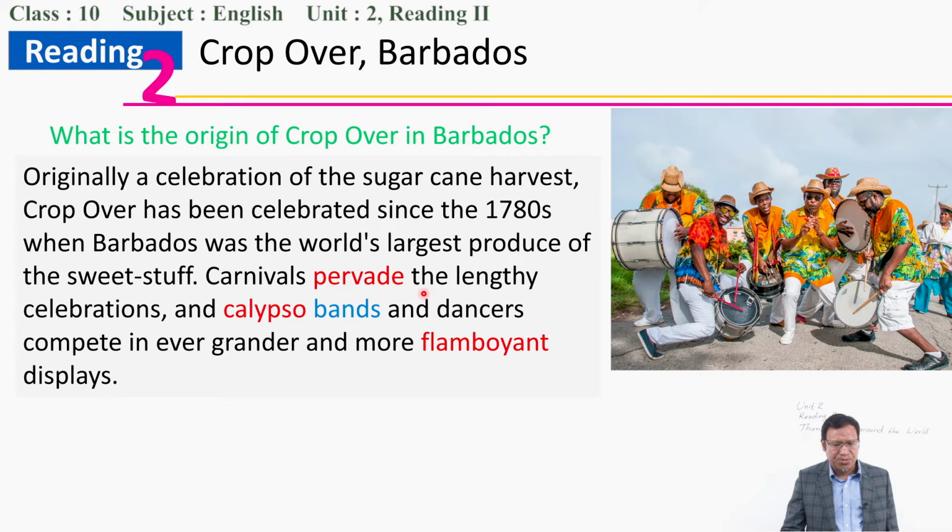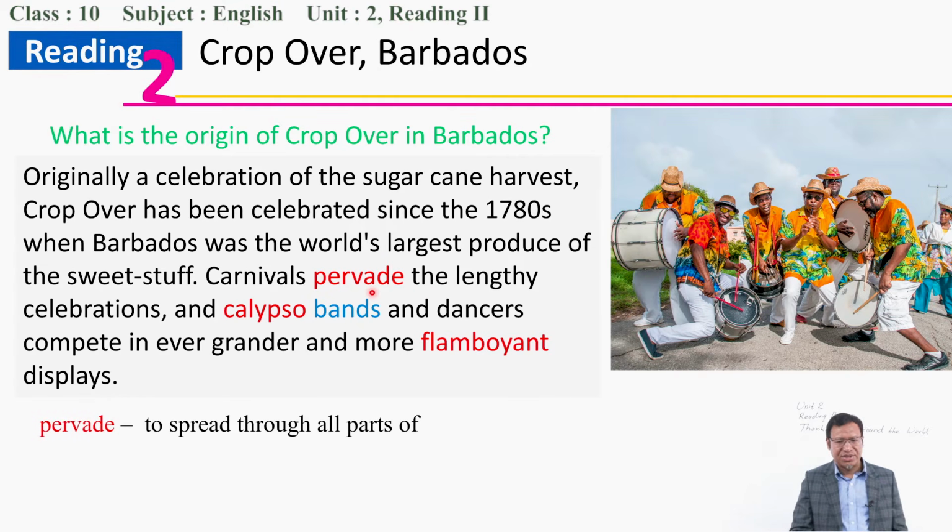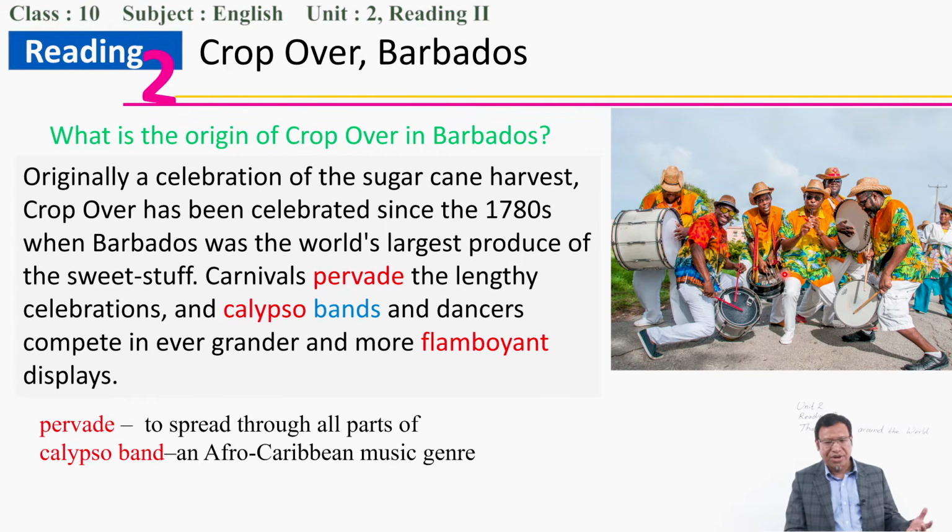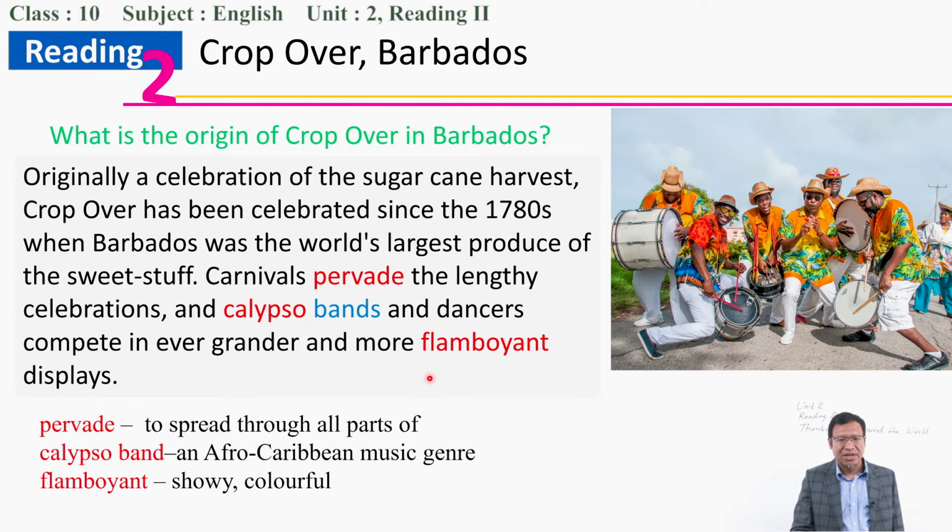Carnivals pervade the land. Pervade means that it spread over all parts. Lengthy celebrations, calypso bands, this kind of musical bands. Calypso is an Afro-Caribbean music genre, right? And the dancers compete in grander and more flamboyant displays. Flamboyant means very colorful, showy, the kind of dance that takes place in the Kadament.